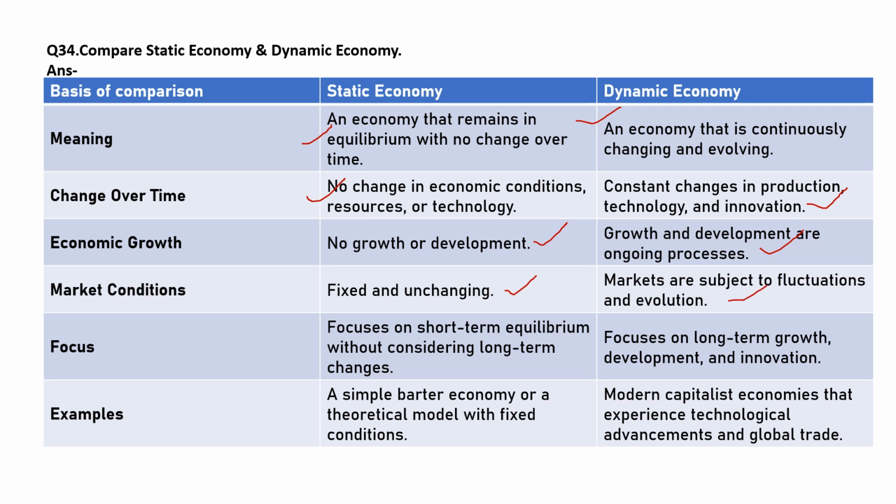Focus. The focus of static economy is on short-term equilibrium without considering long-term changes. In the case of dynamic economy, it focuses on long-term growth, development and innovation. Examples: a simple barter economy or a theoretical model with fixed conditions. In dynamic economy, an example is modern capitalist economies that experience technological advances and global trade. That means they have to change.